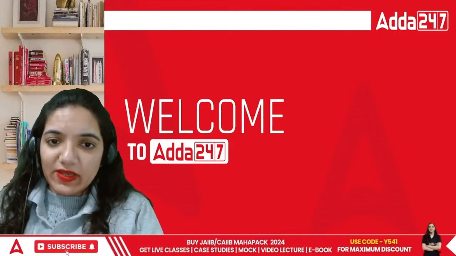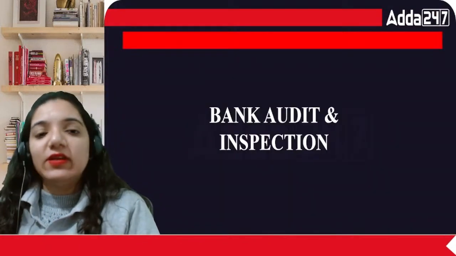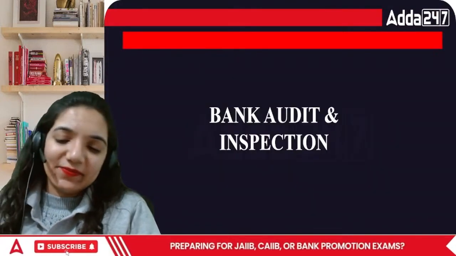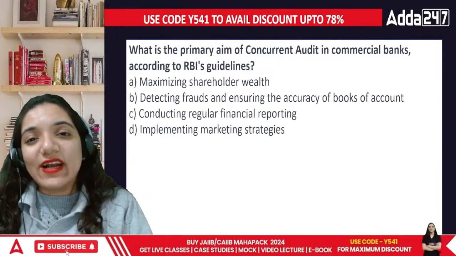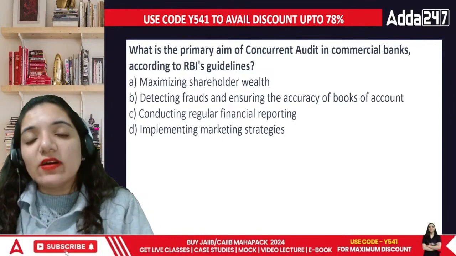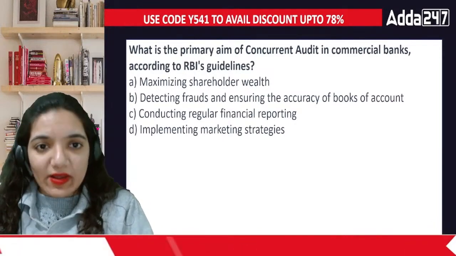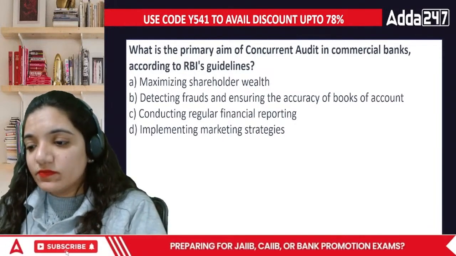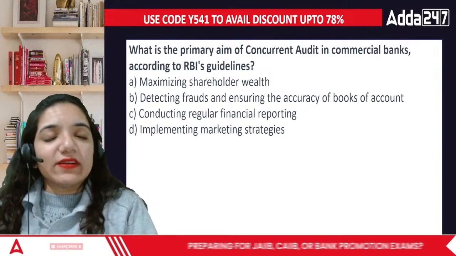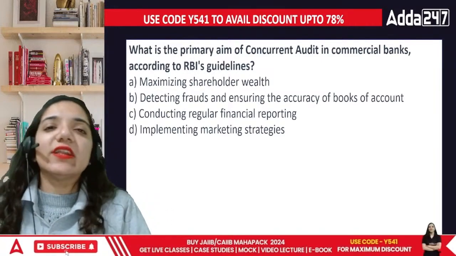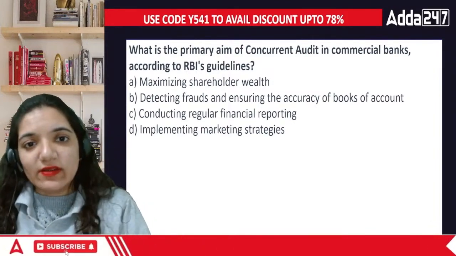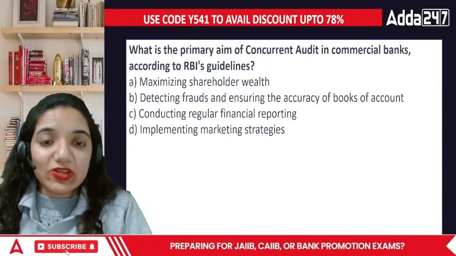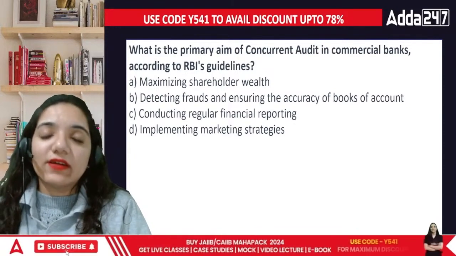What do we mean by this, and what's exactly the thing about the bank audit and inspection? What is the primary aim of concurrent audit in commercial banks according to RBI guidelines? Concurrent audit is an audit which is done every single month. So while you are working, we are checking. That's the ideology behind a concurrent audit.